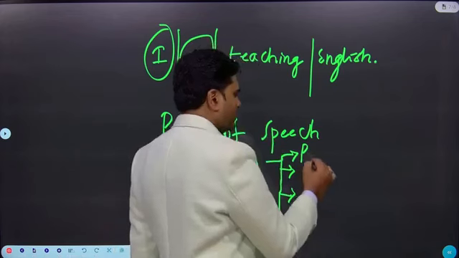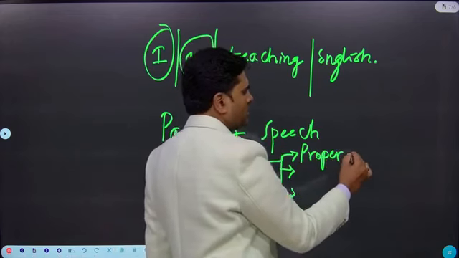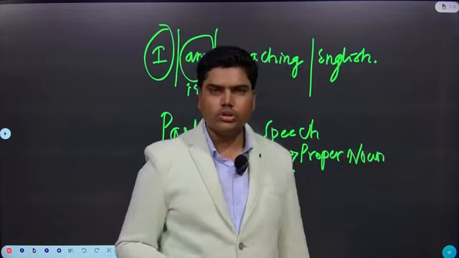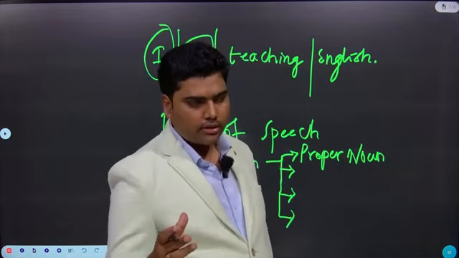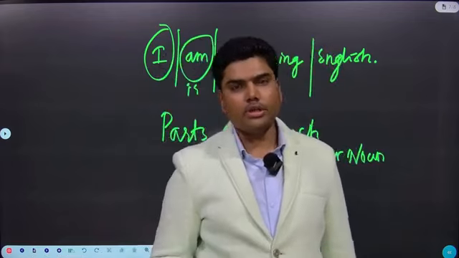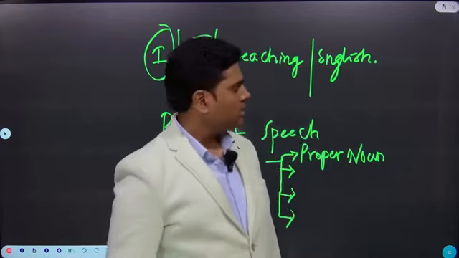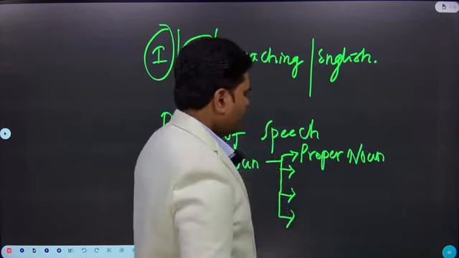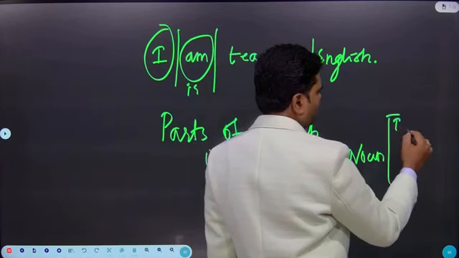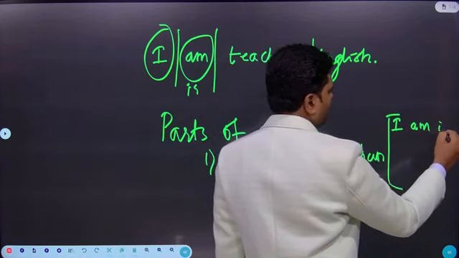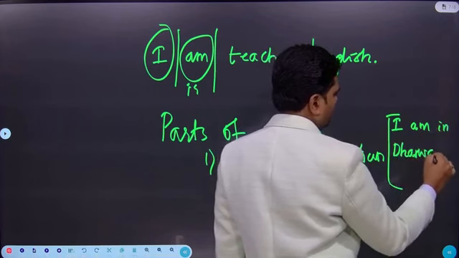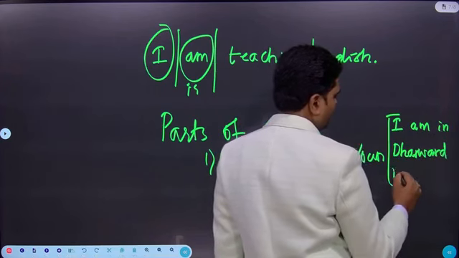Okay. The first one is proper noun. A name given to the person, the animal or the place, the proper name. So you have to identify in your exam which is the proper noun. Example, if I take one example, I am in Dharwad right now.